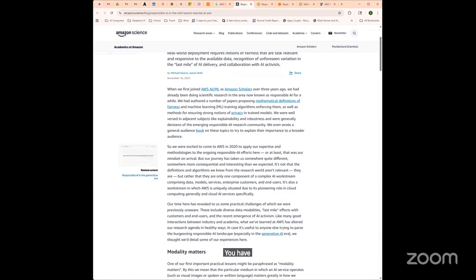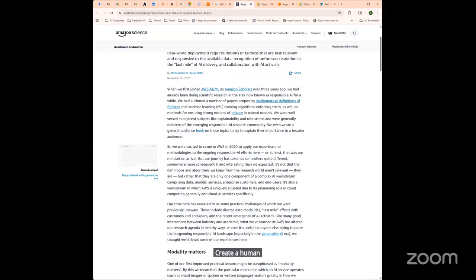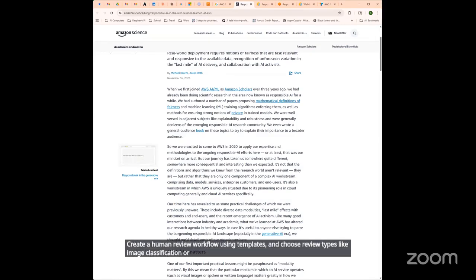You have Amazon Augmented AI, or A2I. This enables human review workflows using reinforcement learning from human feedback, with your choice of your own workforce or AWS's managed teams. You can go into A2I from the SageMaker console, create a human review workflow using templates, and choose review types like image classification or text output.